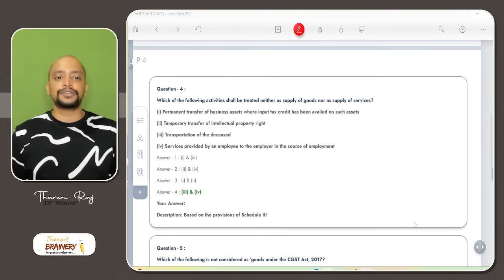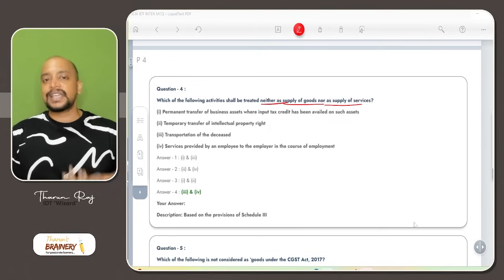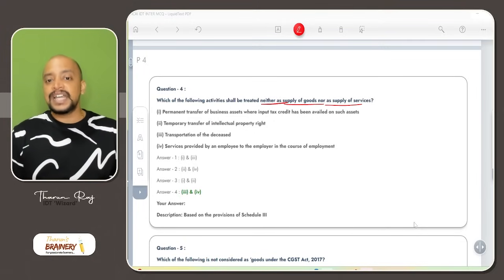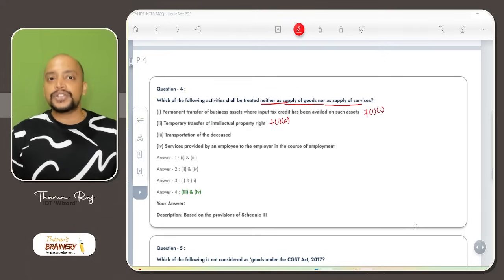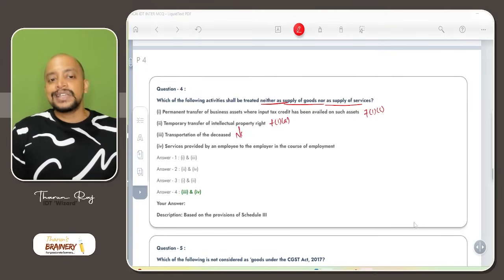Then next one, question number 4. Which of the following activities shall be treated neither as supply of goods nor as supply of services? Means they are asking which of these activities are not a supply. Permanent transfer of business asset where ITC has been availed on such asset is supply under 7(1)(c). Temporary transfer of intellectual property right will also come under supply 7(1)(a). But transportation of the deceased, that is death related, funeral, burial, crematorium, mortuary, including transportation of the deceased, is not a supply. It is excluded from supply.